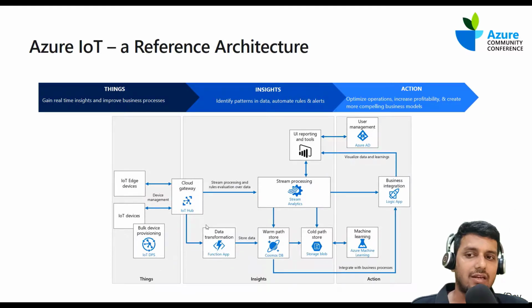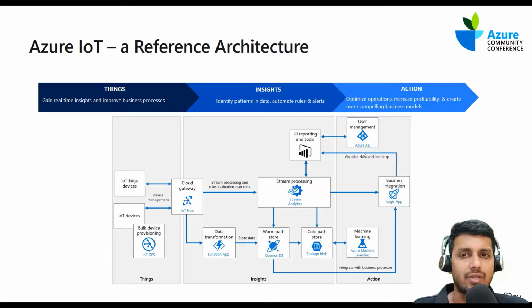Using the data transformation, we might be able to transform all those different types of data into a singular format that we could further store and analyze, or we could do cold path analysis or batch analysis. For all that, we could use the different services that Azure offers to build such an application.